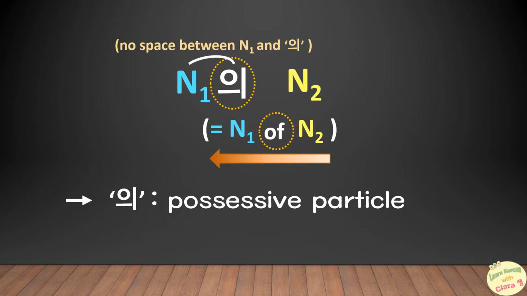So whether a noun before 의 ends with a consonant or a vowel, it will always be 의. In other words, it is not like the topic marking particle 는 or the subject particle 이가, which both depend on the type of the syllable placed ahead of it. For these topics, you can go check out my other videos.